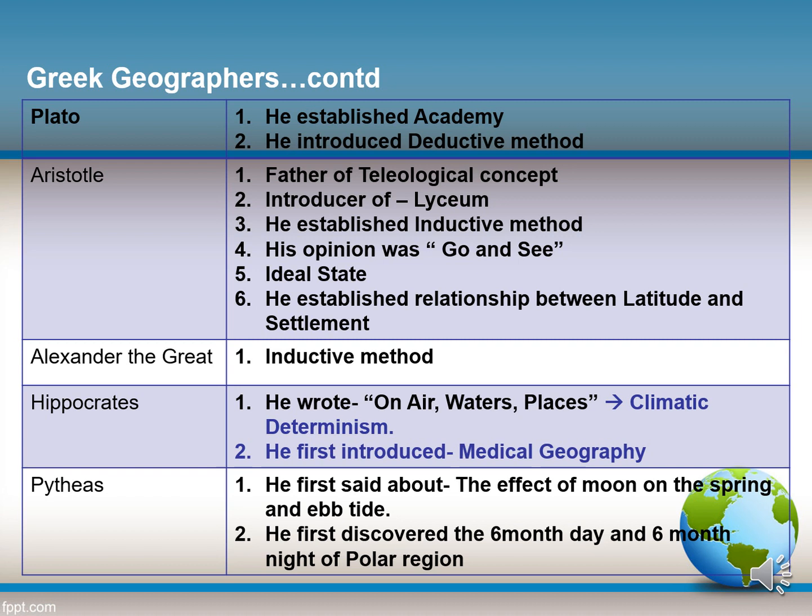Alexander also believed in the inductive method. Actually, the inductive method is that method which is based on field study. Hippocrates, who wrote On Airs, Waters and Places, laid the basis for climatic determinism. He first introduced medical geography. Pytheas first said that the moon affects the spring and ebb tide, and he discovered the six-month day and six-month night.